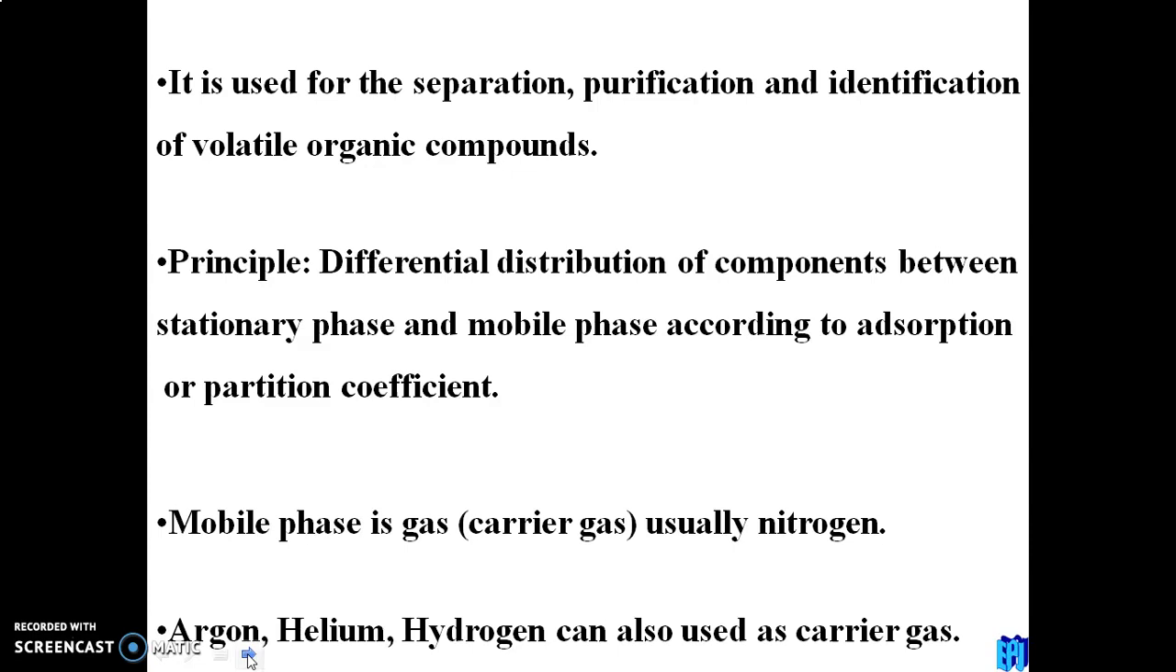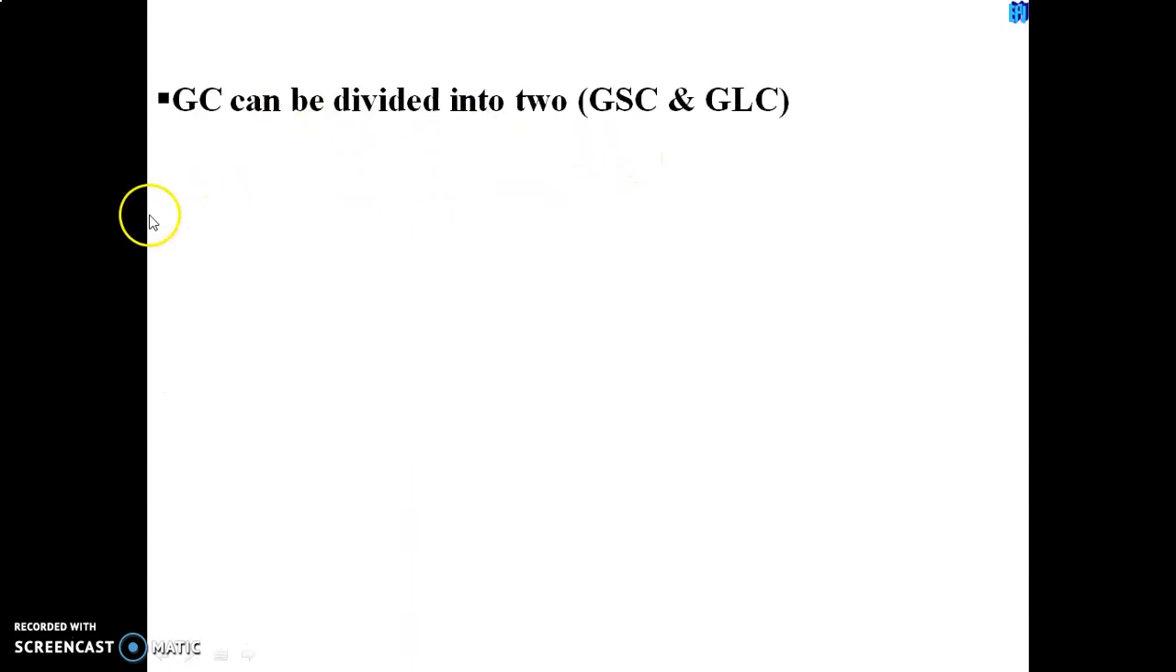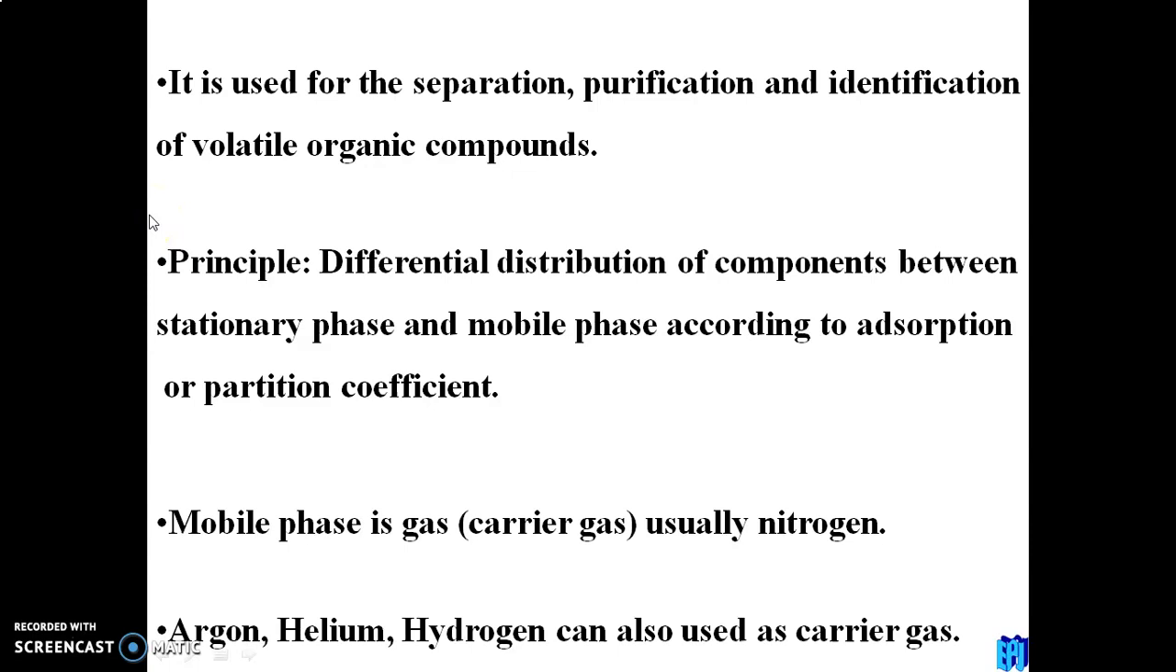So the first point of every chromatography can be written as it's for the separation, purification, and identification. And for gas chromatography, it's mainly formulated for organic volatile components. That's the main thing. So the gas chromatographic technique is used for the separation, purification and identification of volatile organic components.